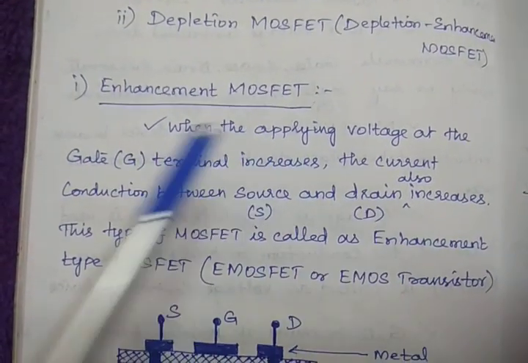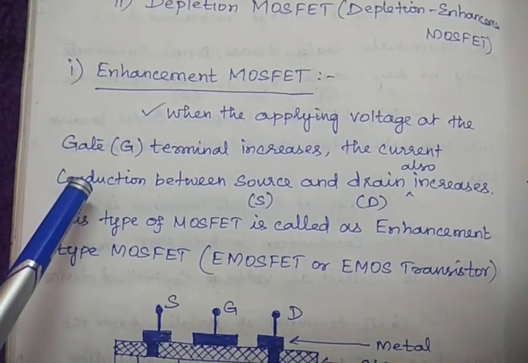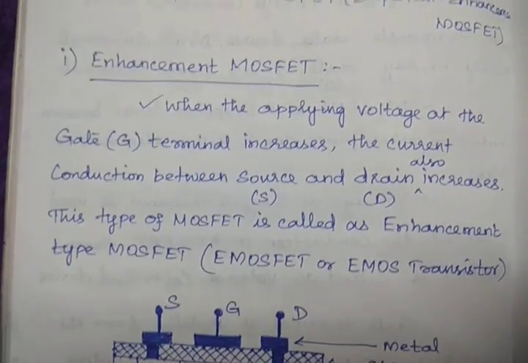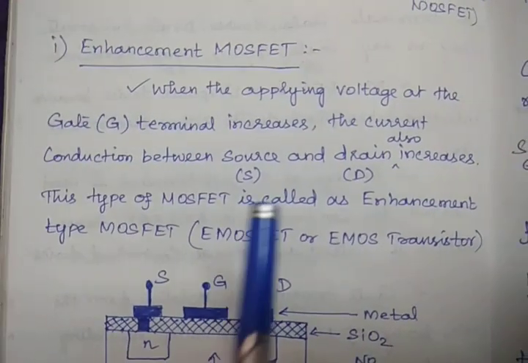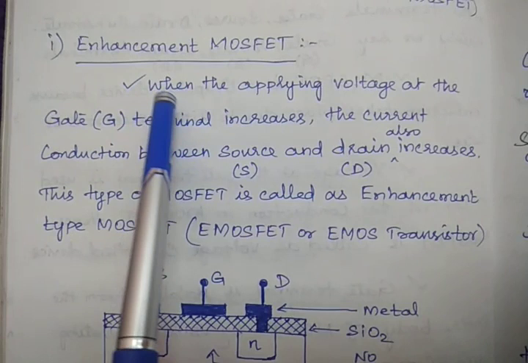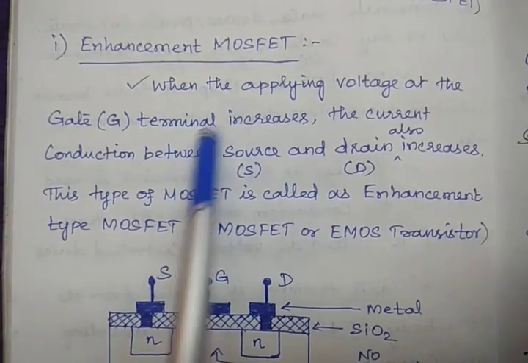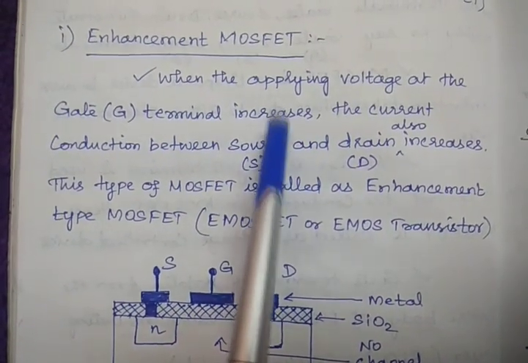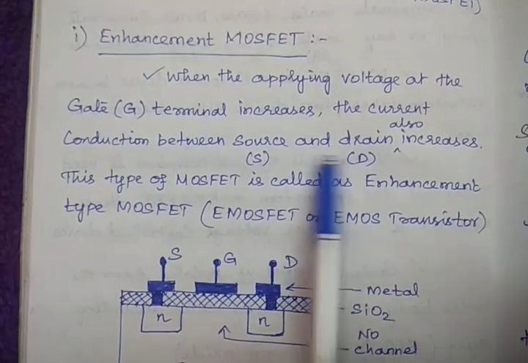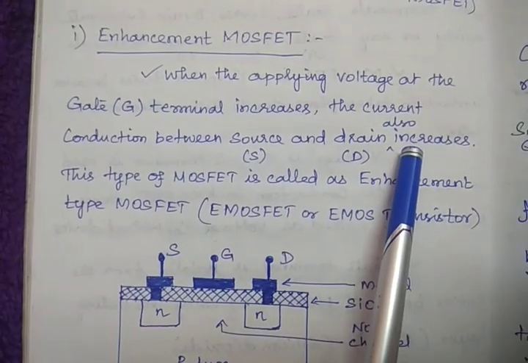When the voltage applied at the gate terminal increases, the current conduction between source and drain also increases. What they are saying is, if the gate terminal voltage is increased, then the current conduction between source and drain also increases.